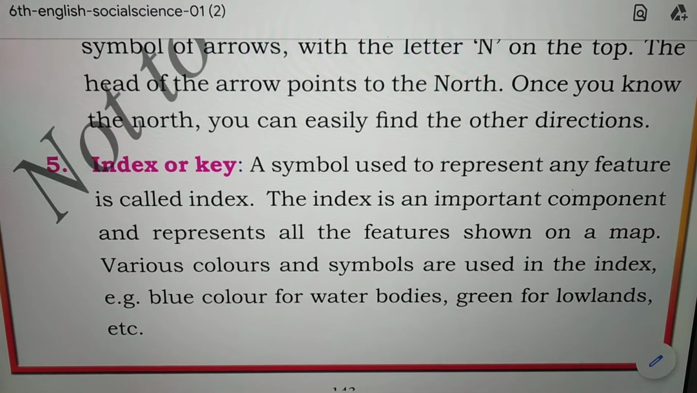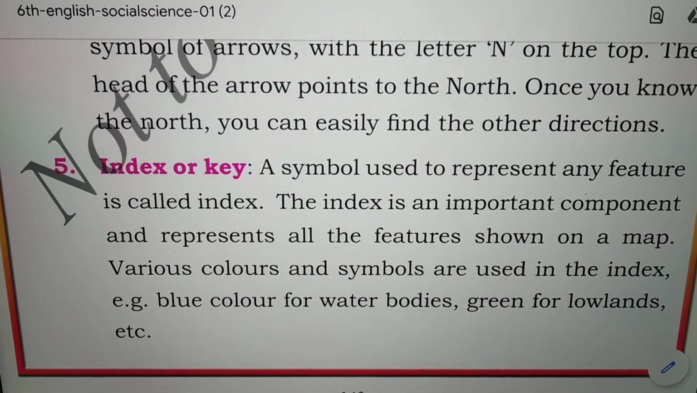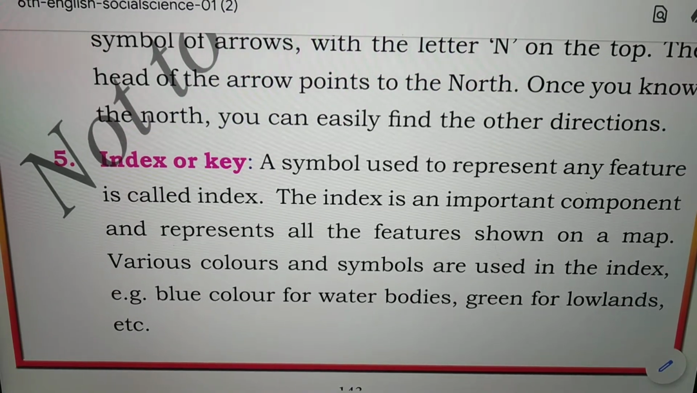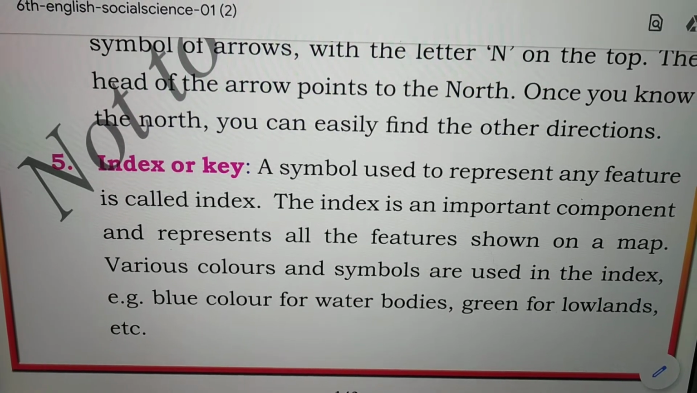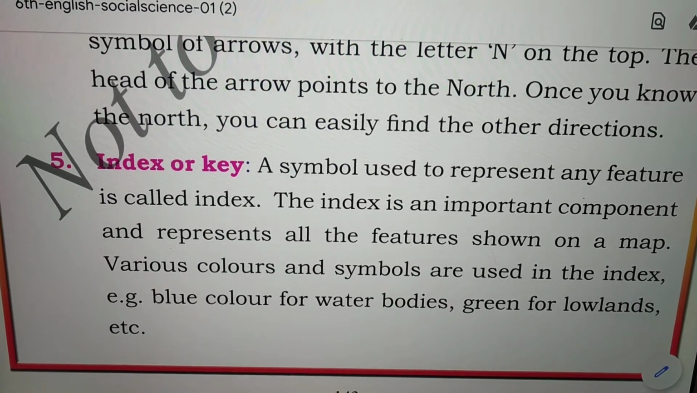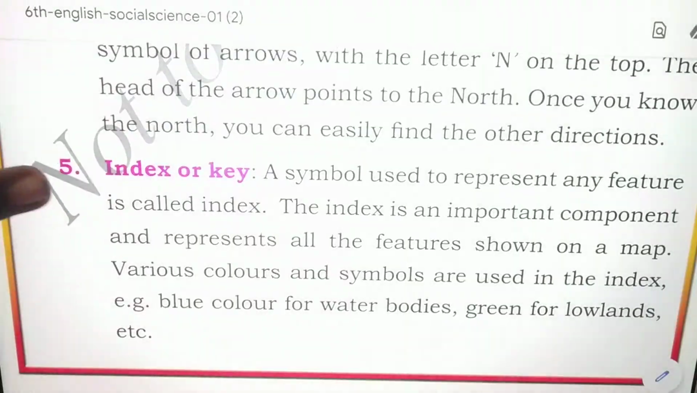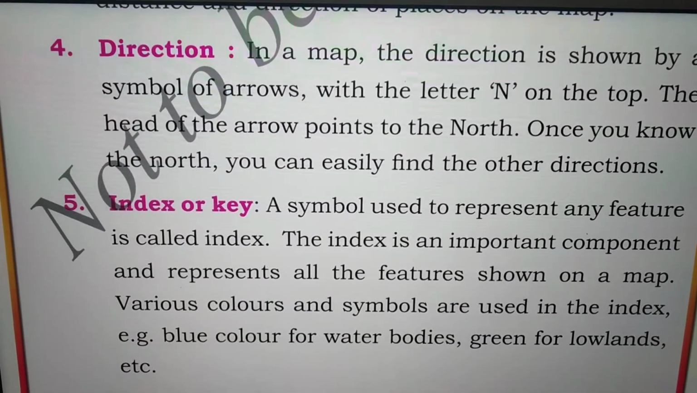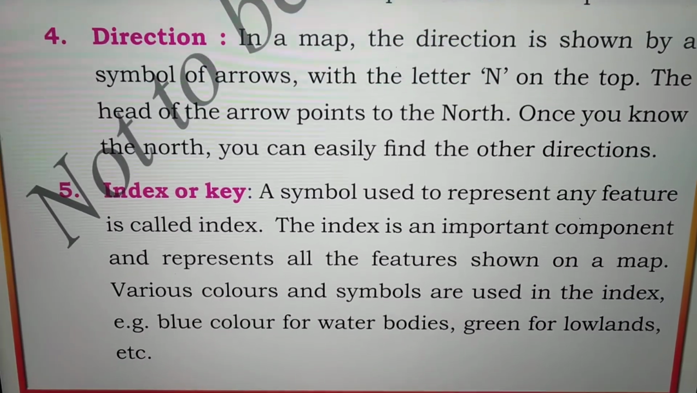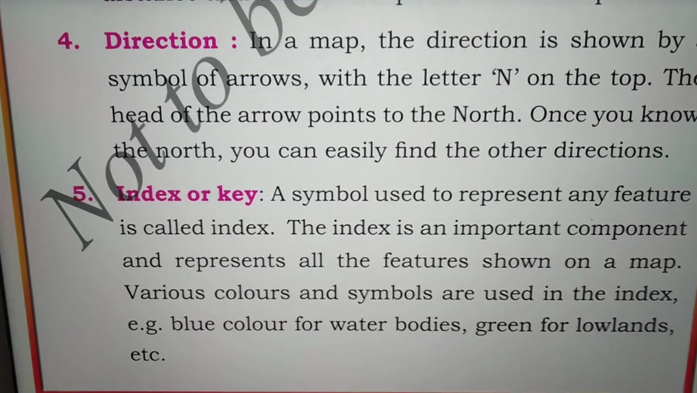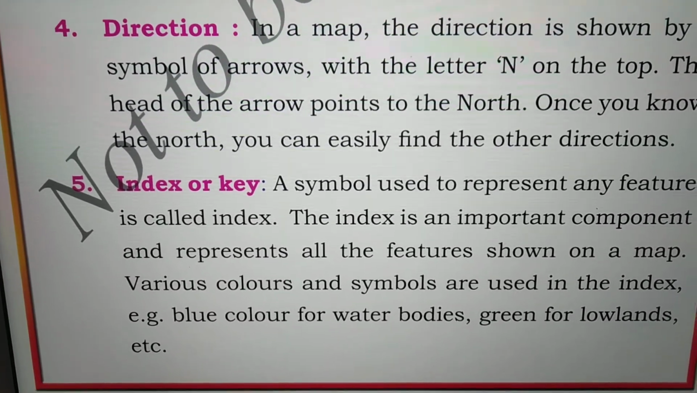See, what is our last component, ma? Index or key. A symbol used to represent any feature is called an index. The index is an important component and represents all the features shown on the map. Various colors and symbols are used in the index. Example, blue color for water bodies, green for lowlands, etc.